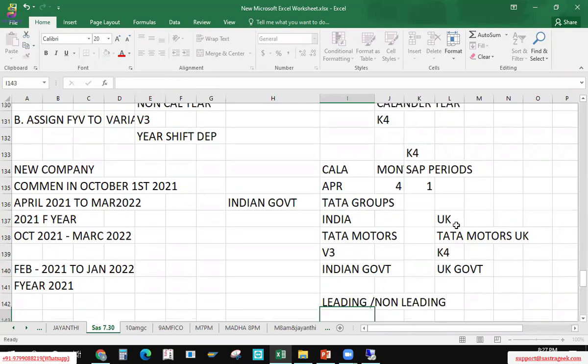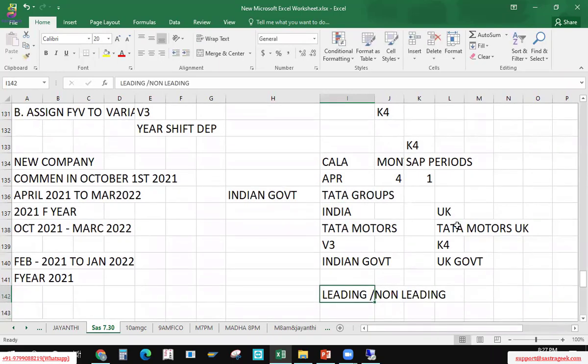We'll discuss this a little later, but because you asked, we are discussing it here. When it comes to topic-wise coverage, we'll cut it a little short. The leading and non-leading ledger is in place. Since this is for the Indian government, let us keep the Indian and UK company groups also as a V3 variant, so that the purpose of Indian government reporting is solved.